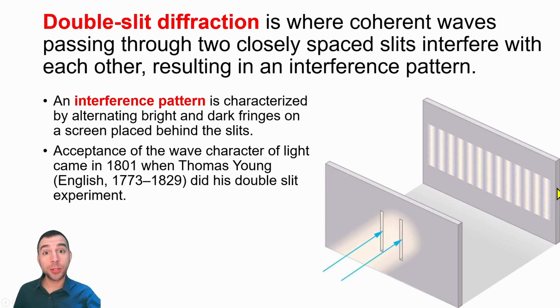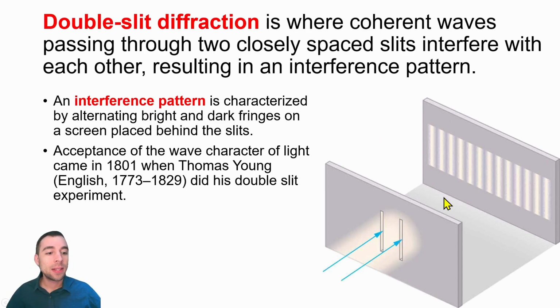There are several major types of diffraction, and the most common one is called double slit diffraction. Double slit diffraction occurs when we let light pass through two very small narrow slits, and you might expect the shadow on the opposite end of these two slits to just have two vertical lines, sort of like the shape of the opening that the light is traveling through. But actually we get something different.